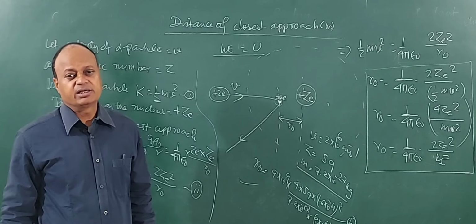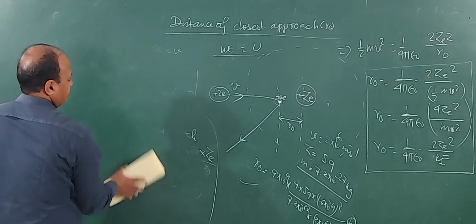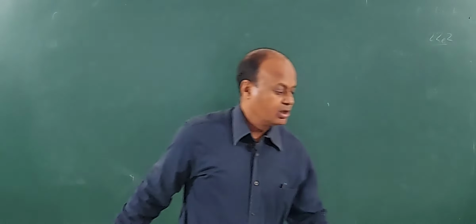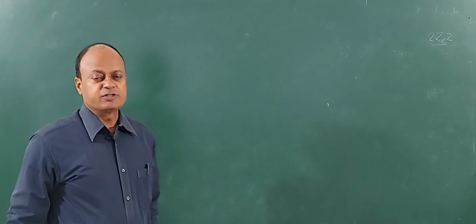of scattering. Children, we will be discussing variation of number of scattered particles with respect to angle of scattering.